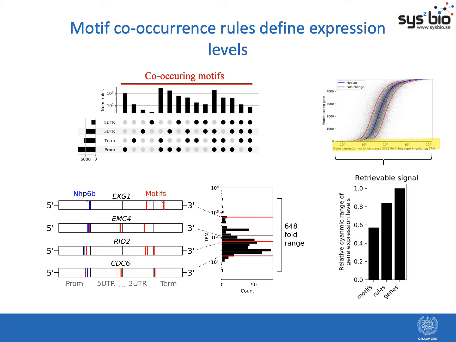So if we then ask how much of the whole available range of expression levels we can recover, either with motifs or motif co-occurrence rules, we see that with motifs we can recover 57%, and with the rules 84%, which shows that actually motif co-occurrence rules can define practically the whole range of gene expression levels.